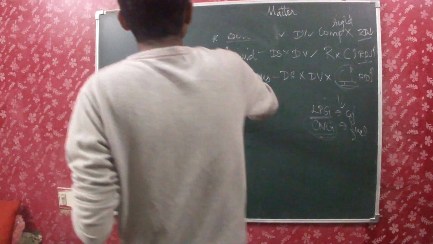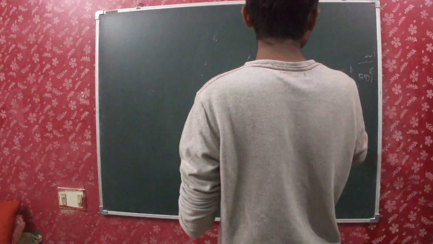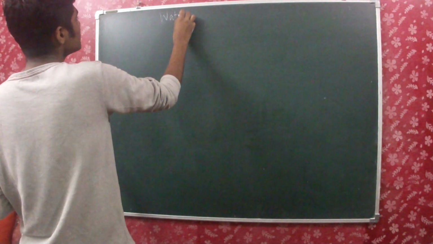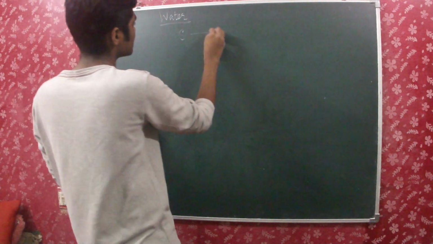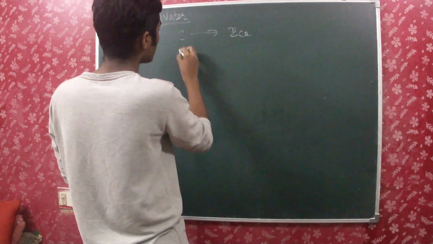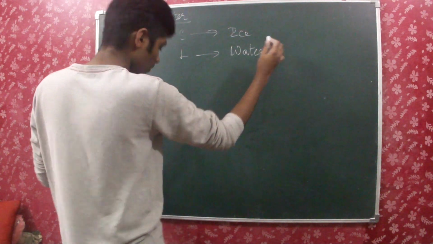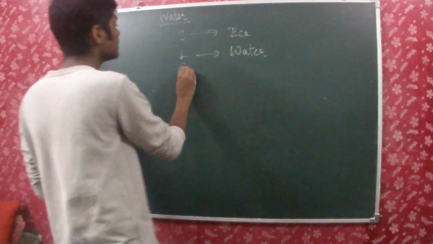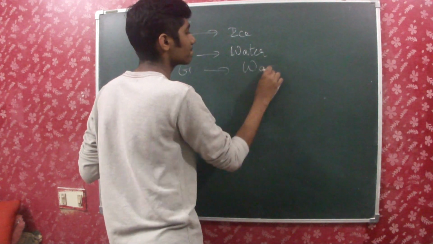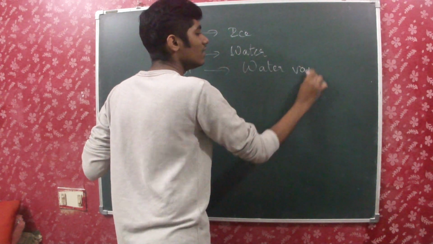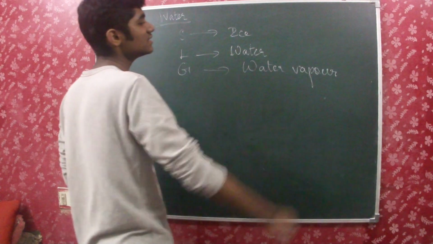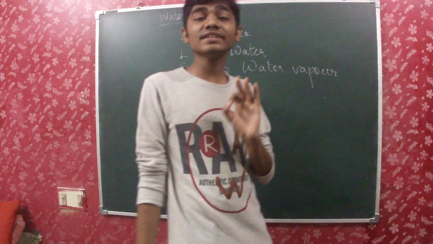So the first thing which we have to know under this is the example of water. When you take the example of water, it exists in the solid form as ice, right? It exists as the familiar water which we drink in the liquid form, and in gaseous form it exists as water vapor. So one substance is present in three states of matter.